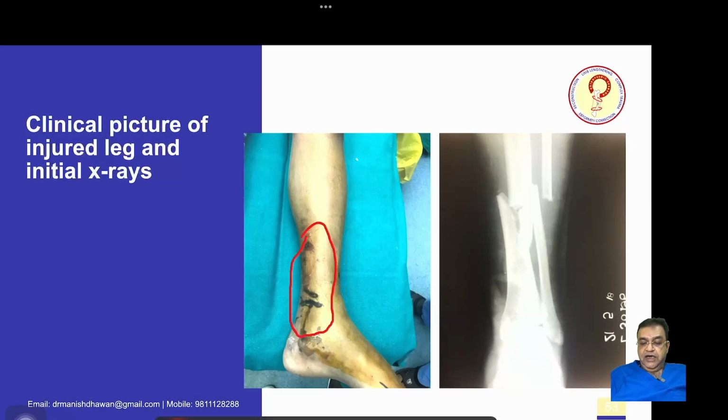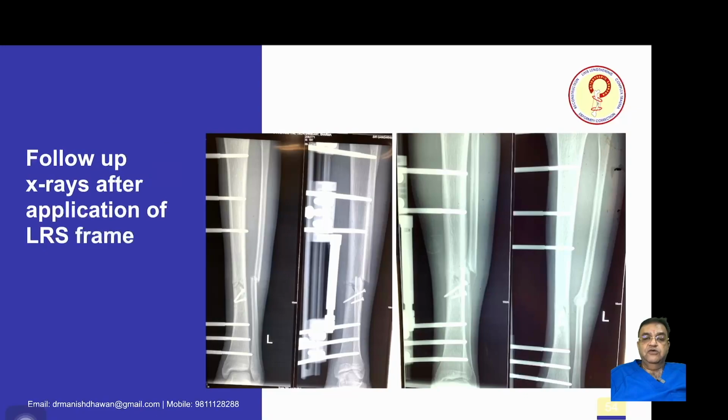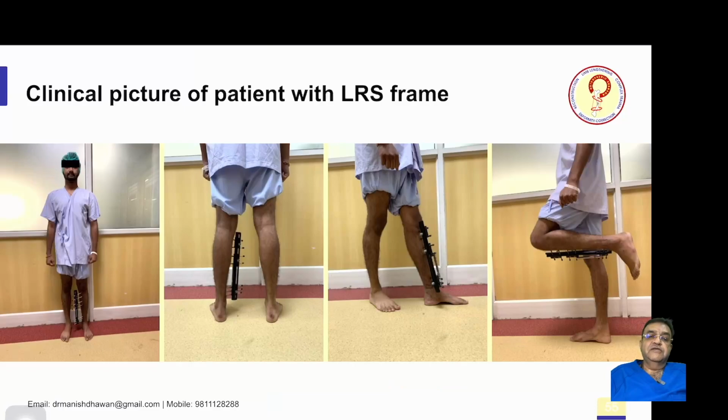So we did not take any chance, and this was his fracture. You can see there is a butterfly fragment also. So what we did is we reduced the fracture with traction. We put two cannulated screws to hold the butterfly fragment and we applied our frame. So this is the patient's clinical picture with the LRS frame.